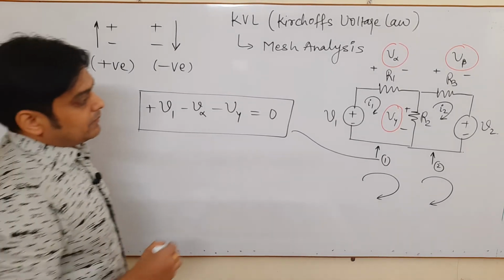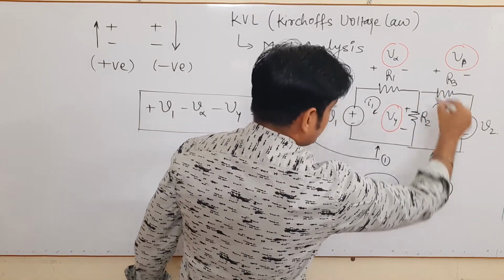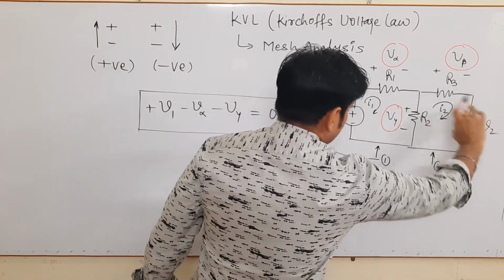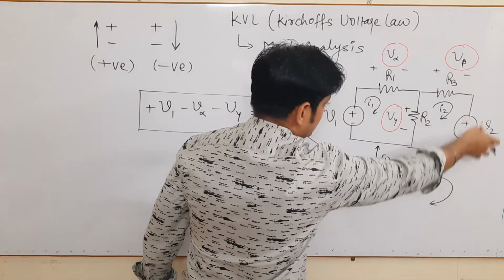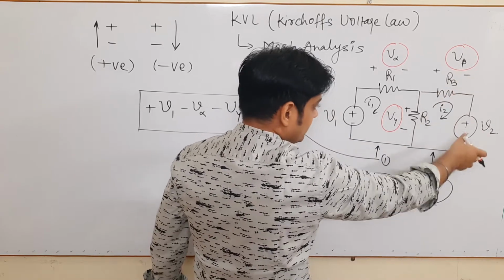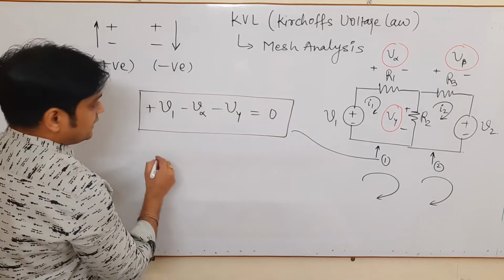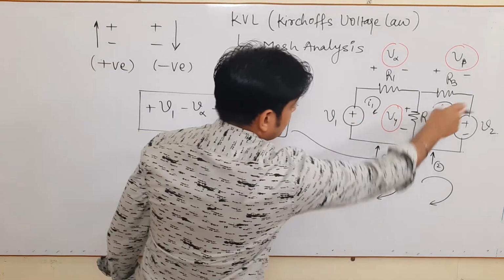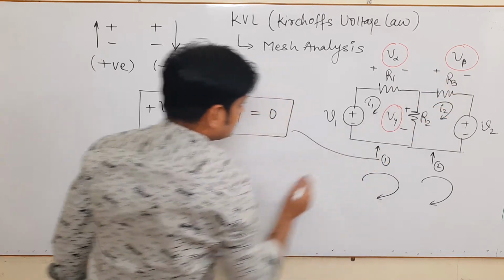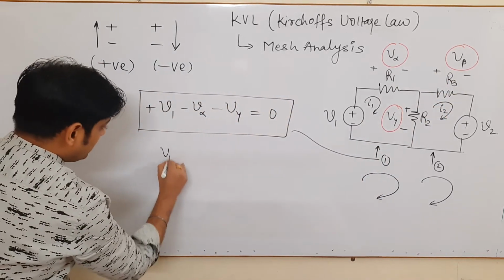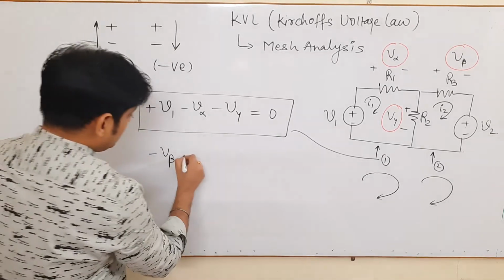Similarly, we'll talk about mesh 2. Again, we are moving in this fashion. First we get a voltage source. The position of the voltage source you can write anywhere, there is no issue. You only have to identify the sign conventions of each and every voltage source. The voltage drop across R3 is V beta, but it is plus to minus, so you write minus V beta.